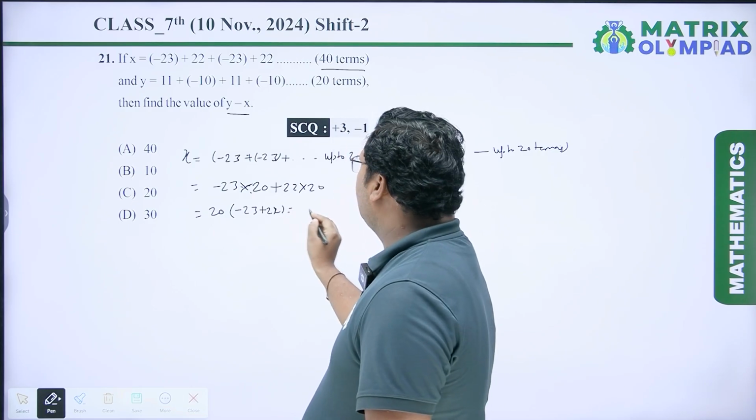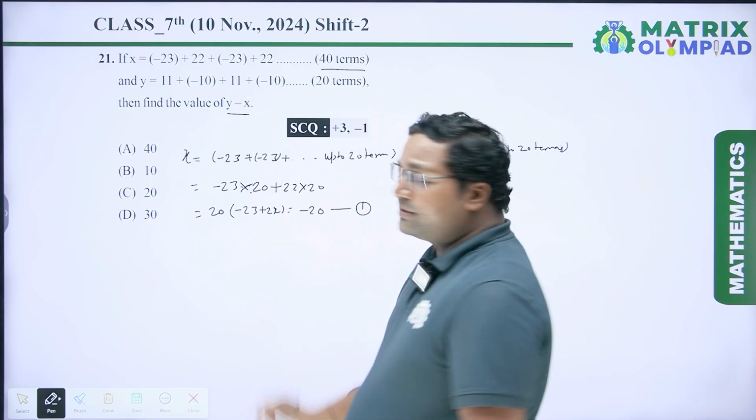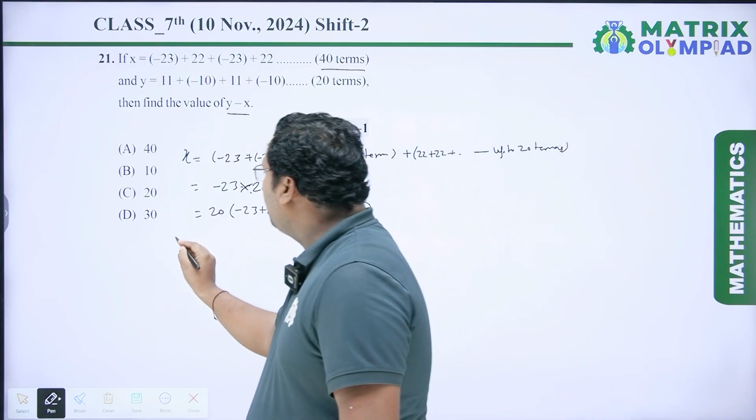So minus 1 into 20 is minus 20. So the value of x is minus 20. Now we have to calculate the value of y.